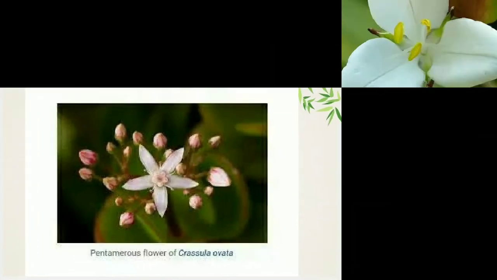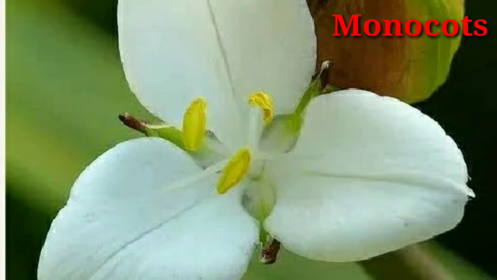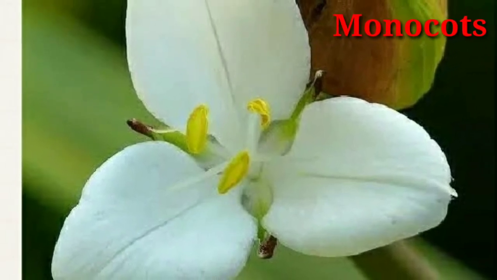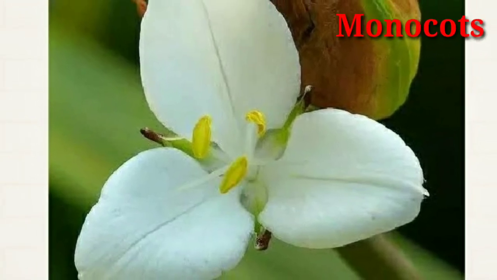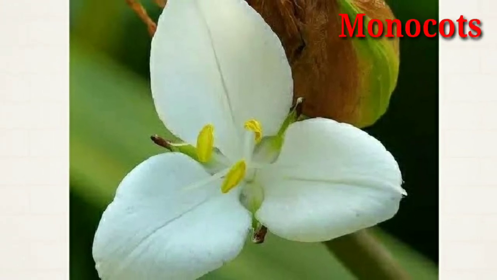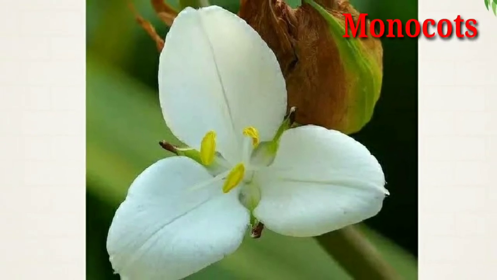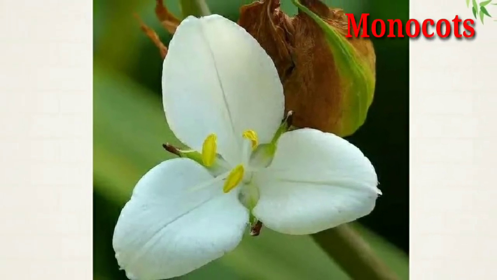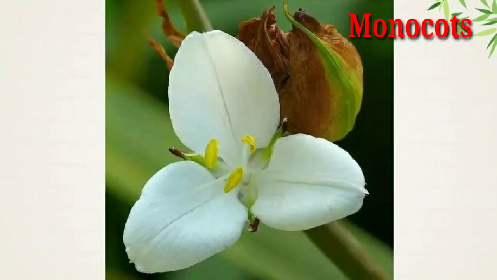Understood? In monocots, children, the flowers have 3 parts or multiples of 3. Therefore, they are known as trimerous flowers. So, what are trimerous flowers? Trimerous flowers are the flowers that have only 3 petals, and they are present in monocots. Understood, children, the difference between monocots and dicots with respect to flower? So, have you all understood, children?